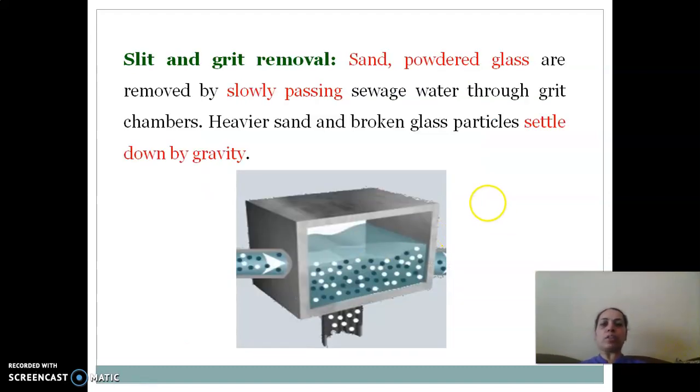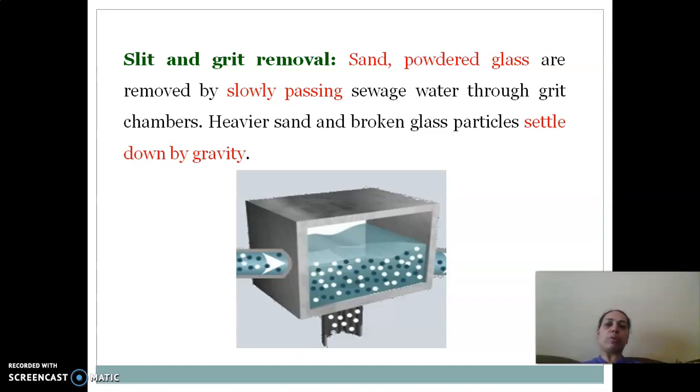In the next stage of the primary treatment, silt and grit removal is carried out. Heavy materials like sand and powdered glass are removed by passing the water through a chamber where its velocity is reduced. Due to the lesser velocity, the heavier sand or broken glass particles are removed just by gravitational force.